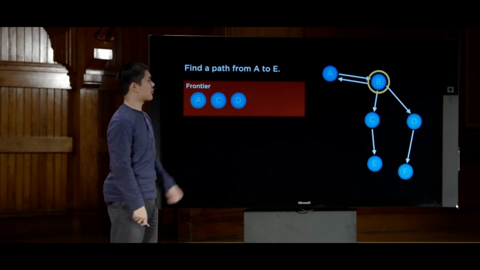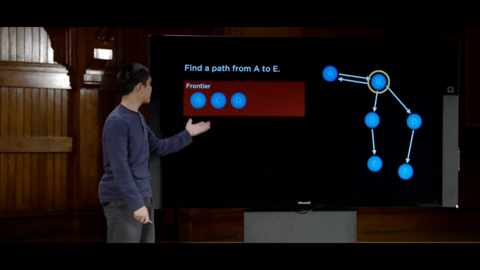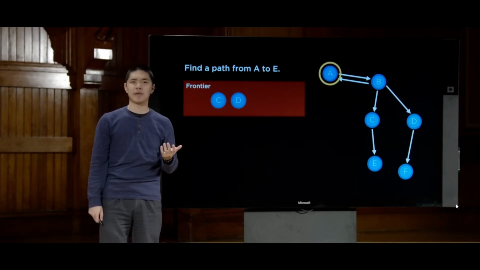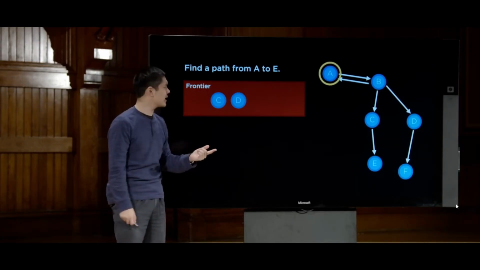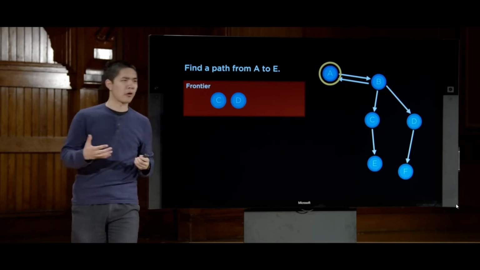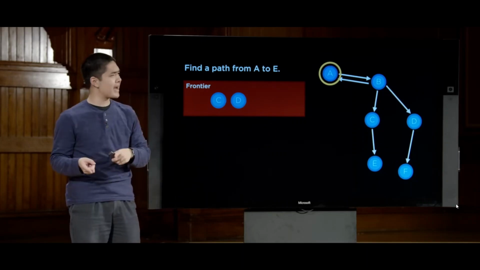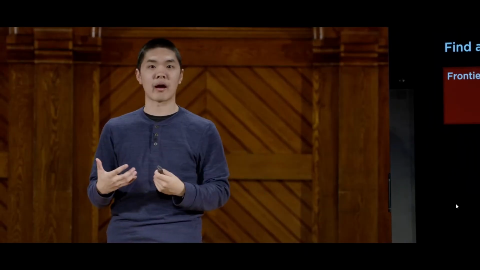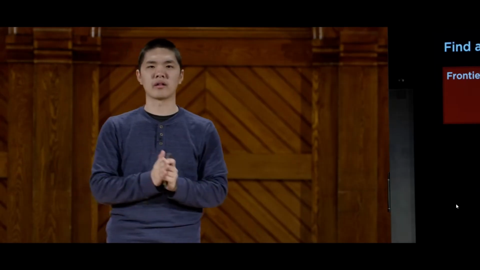And now I remove one from the frontier, and maybe I'm unlucky and maybe I pick A. And now I'm looking at A again. And I consider where can I get to from A, and from A, well, I can get to B. And now we start to see the problem. If I'm not careful, I go from A to B, and then back to A, and then to B again. And I could be going in this infinite loop where I never make any progress, because I'm constantly just going back and forth between two states that I've already seen.